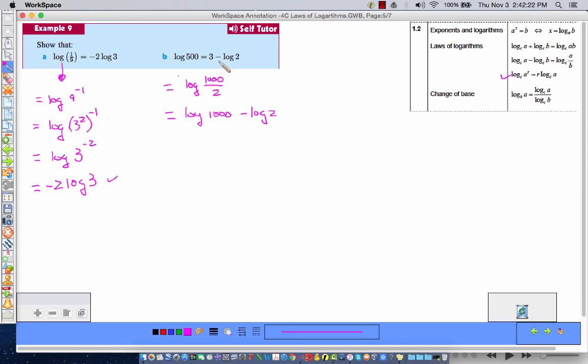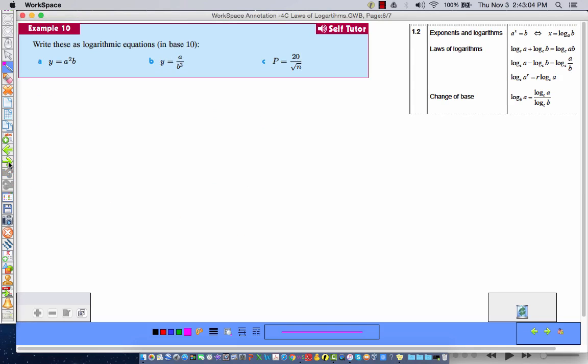Well, I saw the minus, so I was thinking of my subtraction law, and I thought, okay, 500 can be written as 1,000 over 2, and looking ahead, along with my subtraction law, I knew I would get a log 2 here. Also, I saw that 1,000 can be written as 10 cubed, minus log 2. And since this is base 10, log base 10 of 10 cubed is equal to 3 minus log 2. Boom. All right. Moving forward.